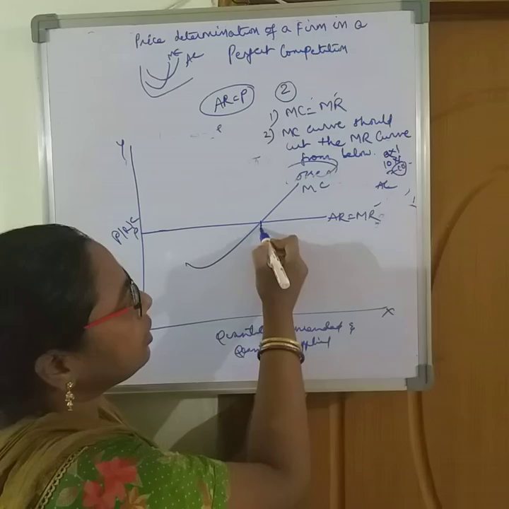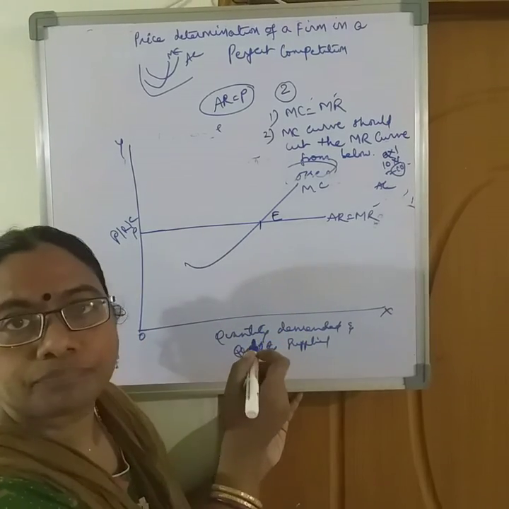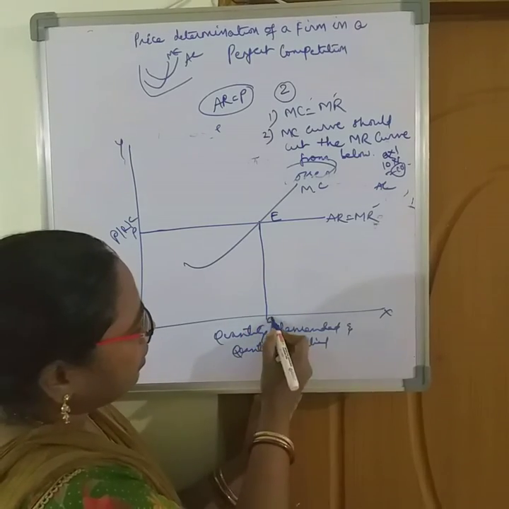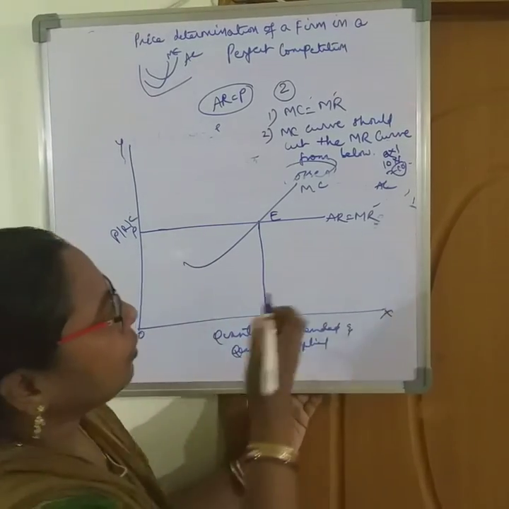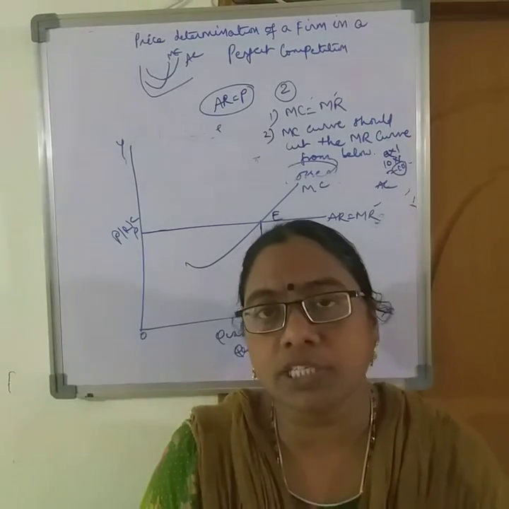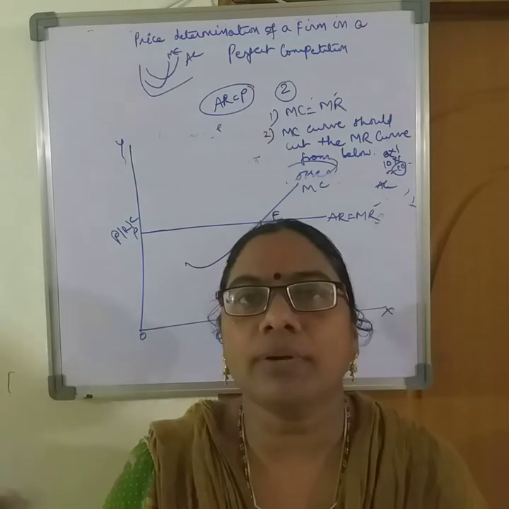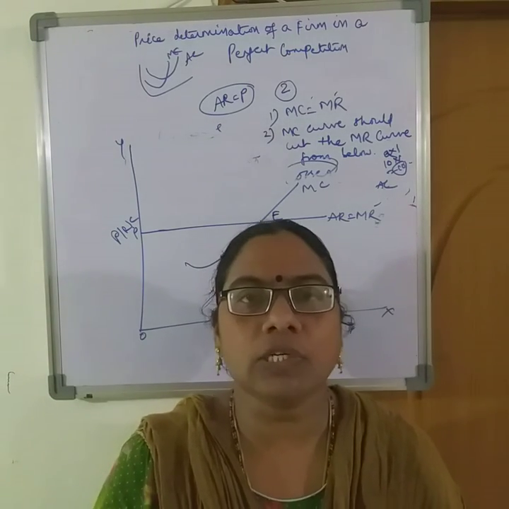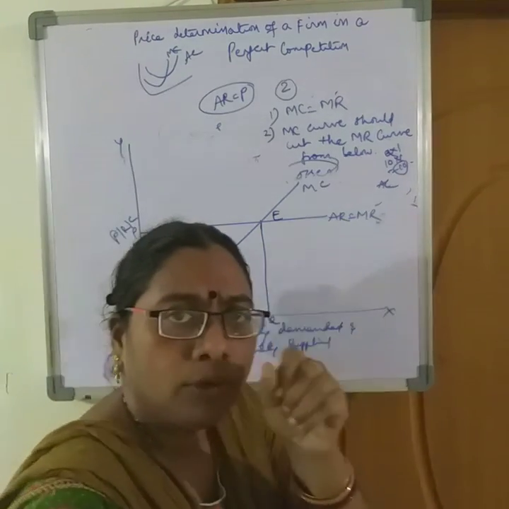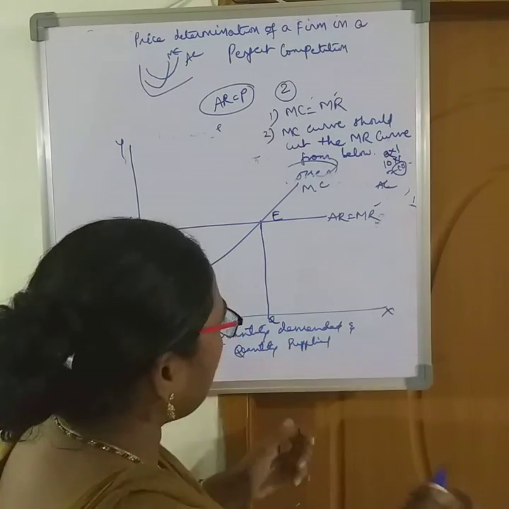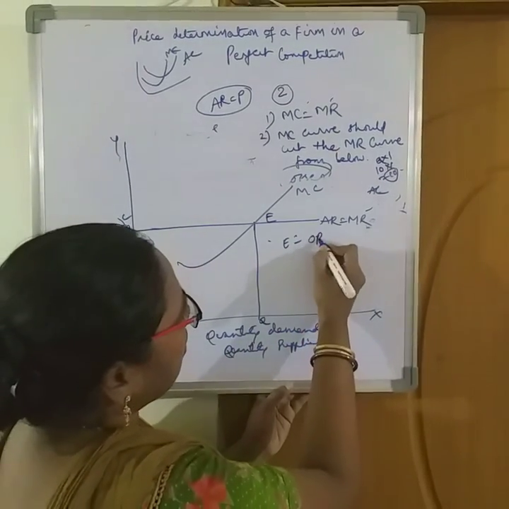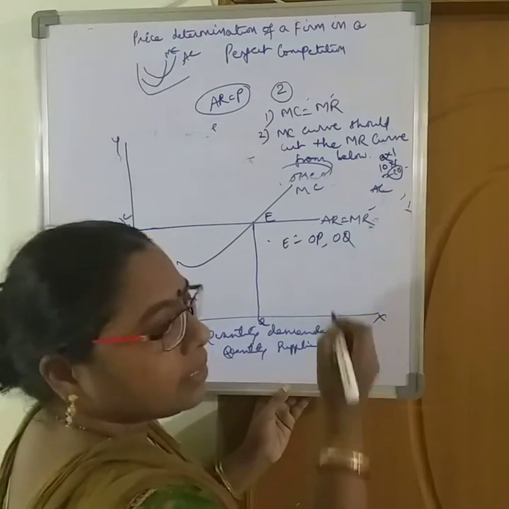So the equilibrium position, E. Okay, now as we have known, the two conditions for equilibrium are MC is equal to MR, and the marginal cost curve should cut the marginal revenue curve from below, and we have denoted the equilibrium point as E. So at E, the price is OP and the quantity is OQ.